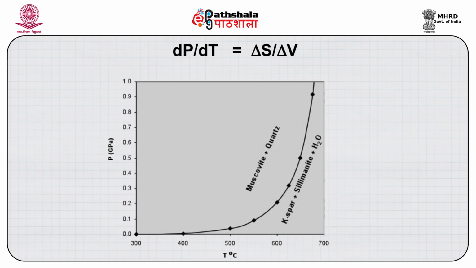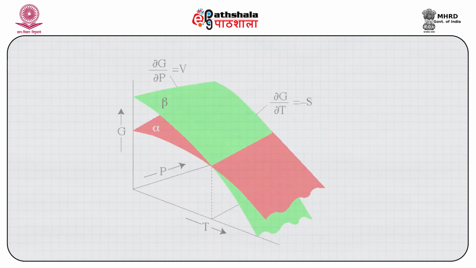Now let me show you another type of reaction. This kind of reaction actually releases fluid. If you look at the textbook or any papers, you will find that dehydration and decarbonation reactions always have a slope like this. Initially it is almost asymptotic, then it starts steepening and then it becomes very steep. What is the reason? Look at the Clausius-Clapeyron equation.